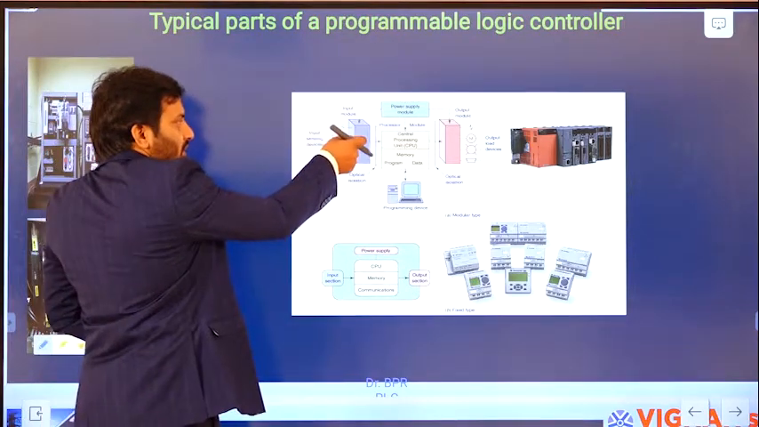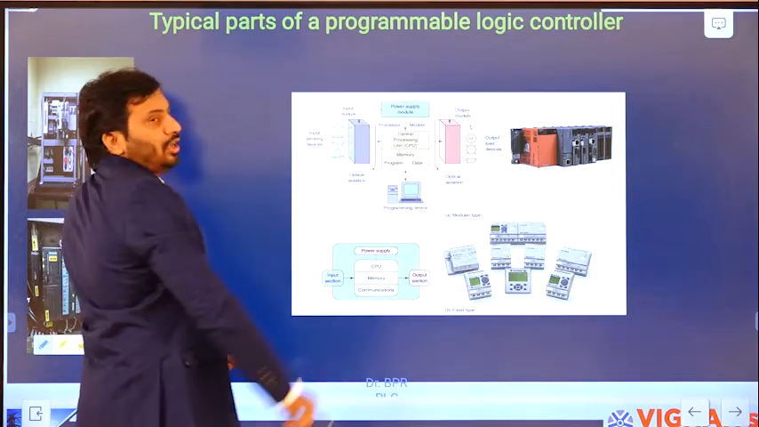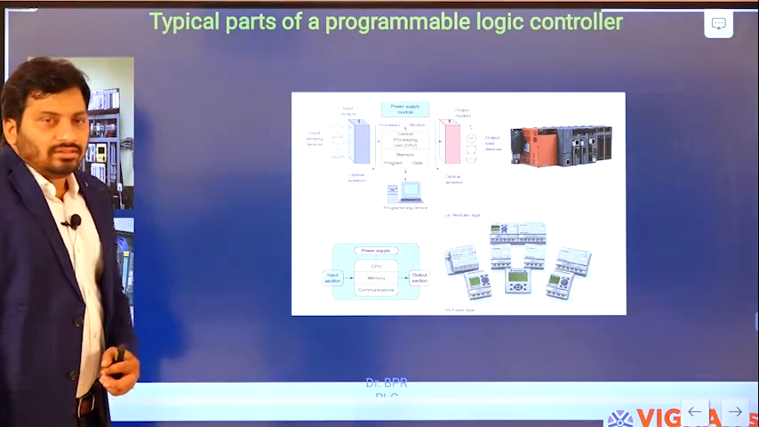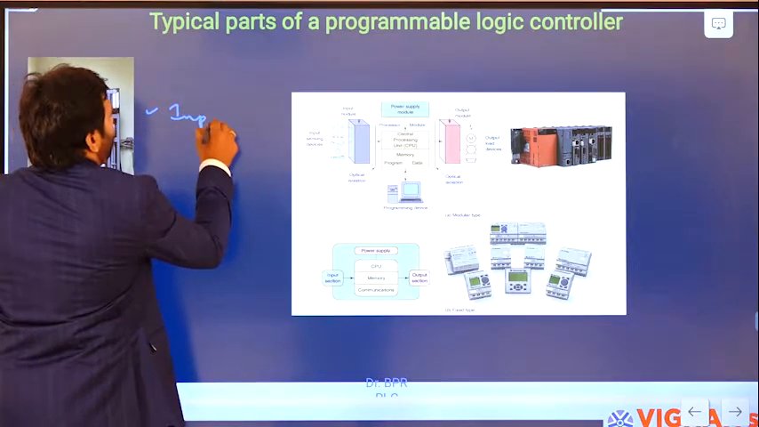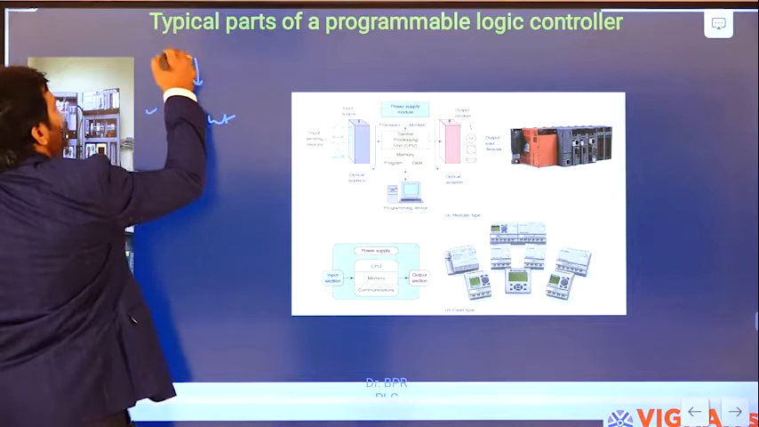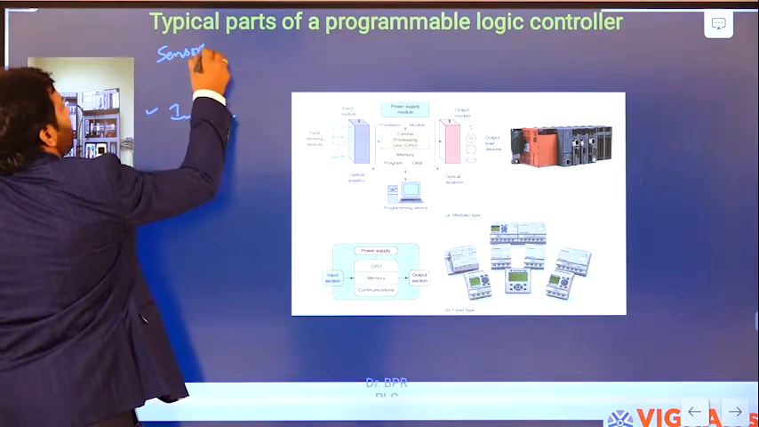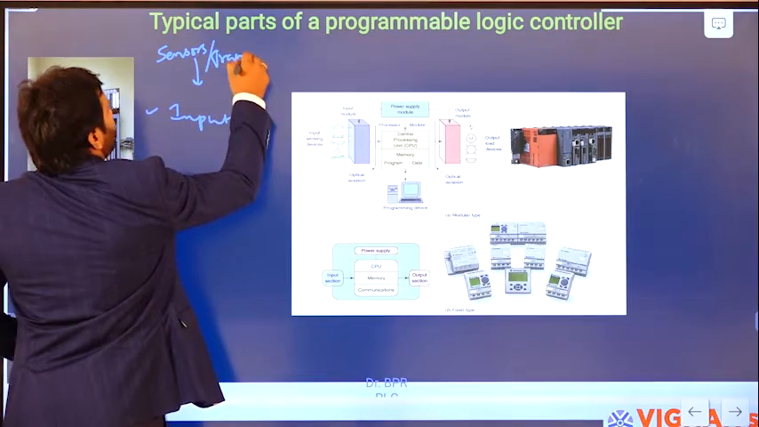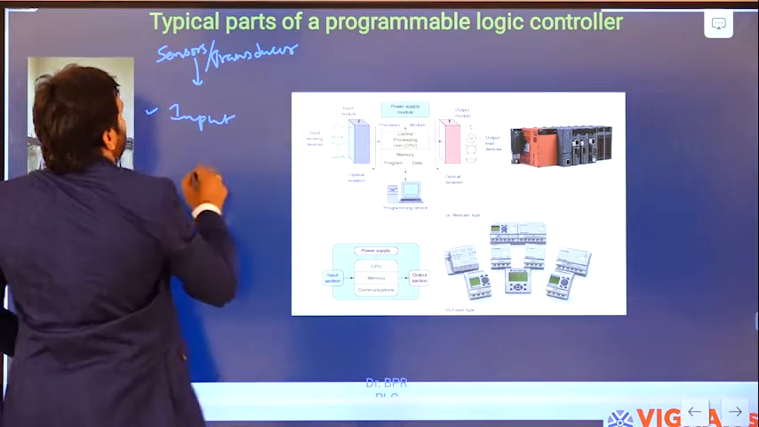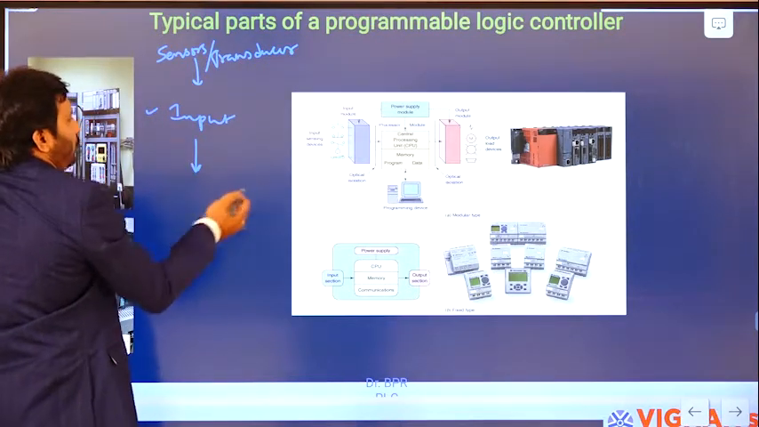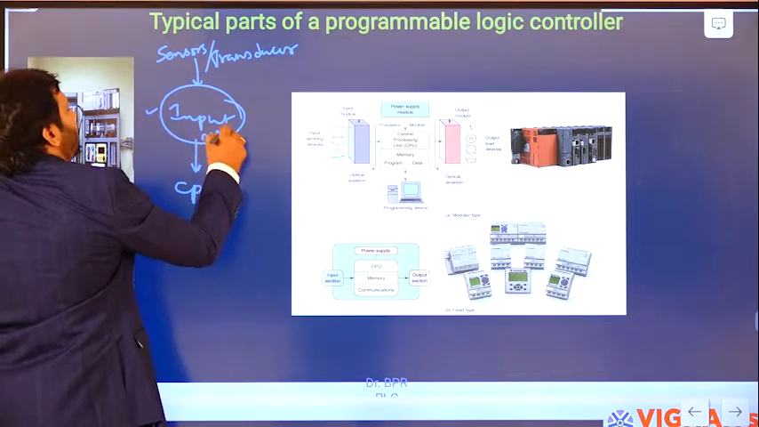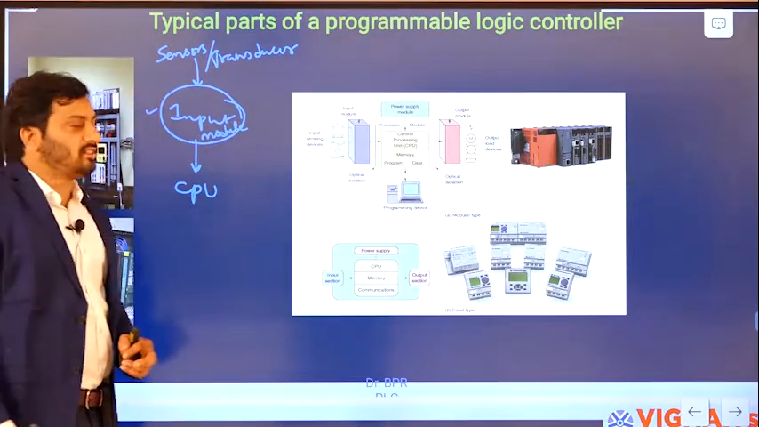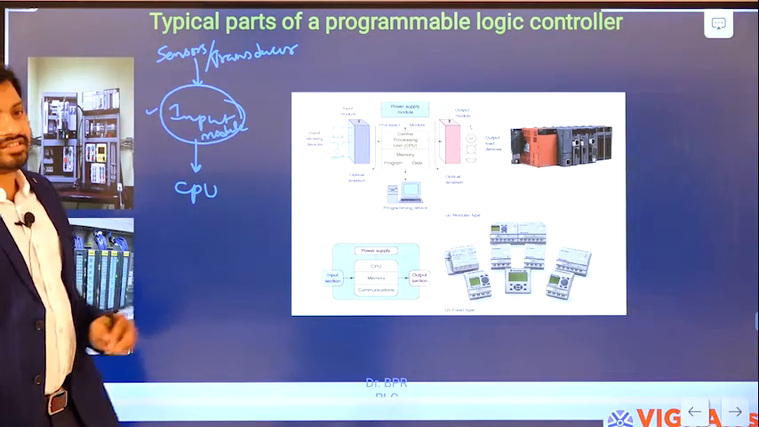That means the output signal from the input module acts like an input signal to the CPU module, right? So here overall you need to understand that the input module is taking values from the sensors and transducers and giving the value as an input to the CPU. That means this input module is acting like an interfacing device between the sensors and the CPU, right?